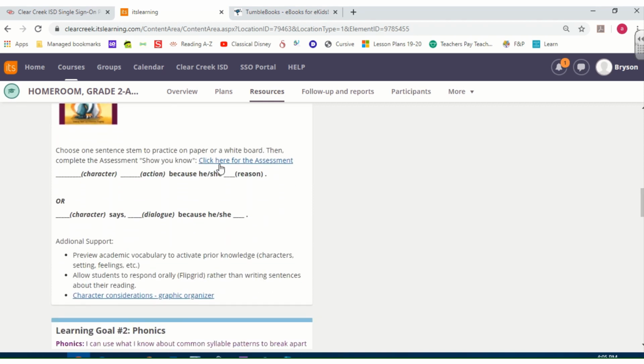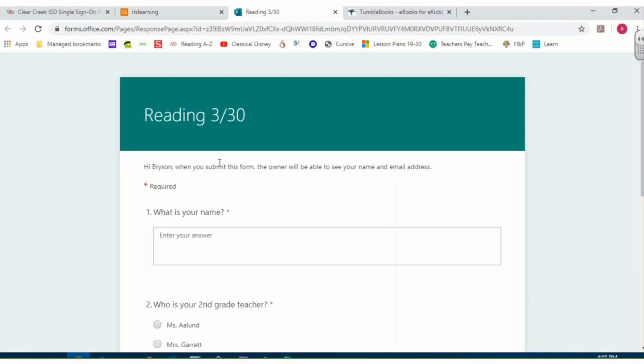And your job is to choose one sentence stem and practice on paper or a whiteboard. So you're going to practice with the new book we just read, practice both of these, and then what you're turning into me is the assessment. You're going to click here. It's going to bring you to a Microsoft form. If you're not able to get into this, either shoot me an email or double check and try again with your